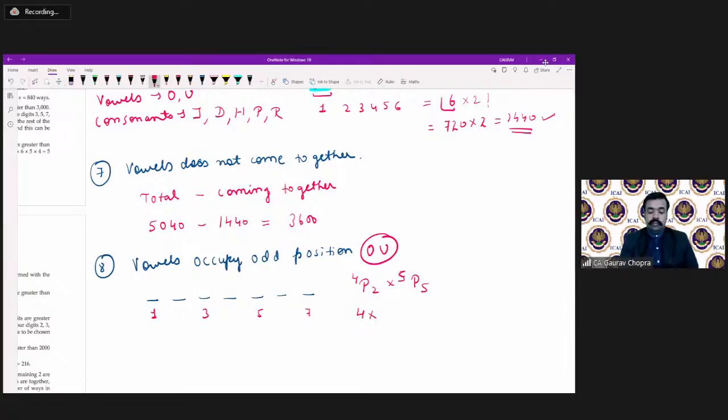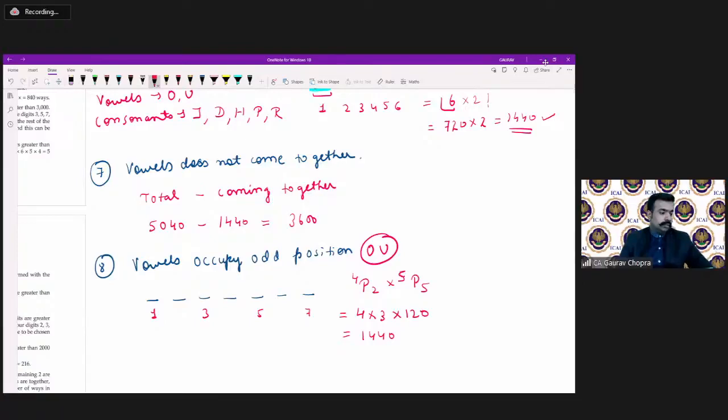So we can solve this. 4 multiplied by 3 multiplied by 120. See how much we are getting? We are getting 1440. Yes, guys, most of you have given the correct answer.